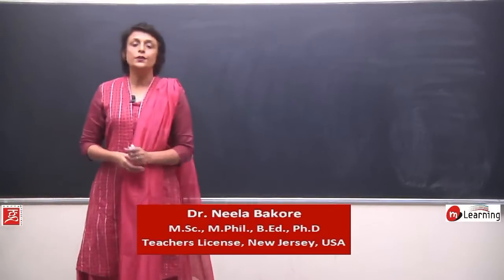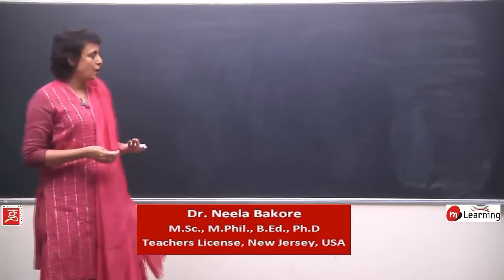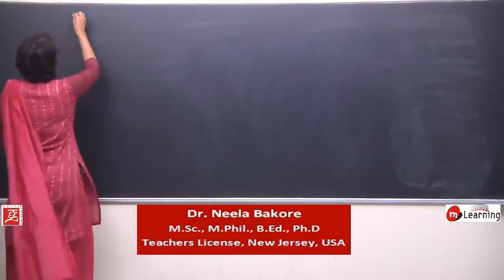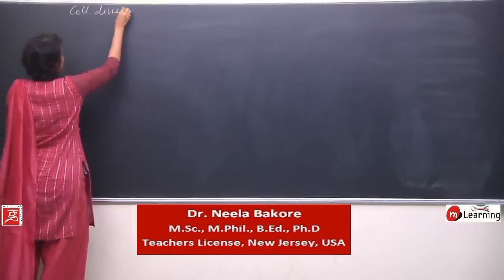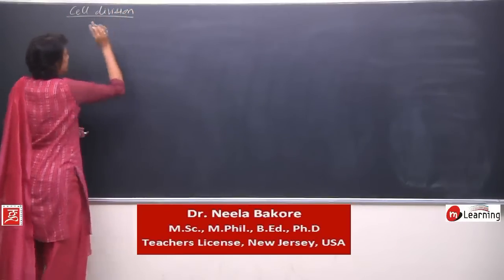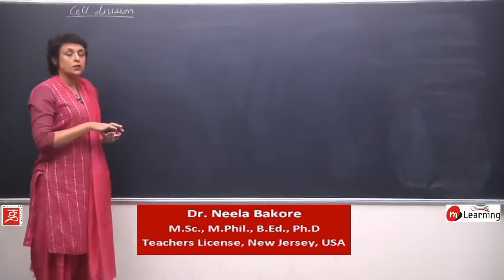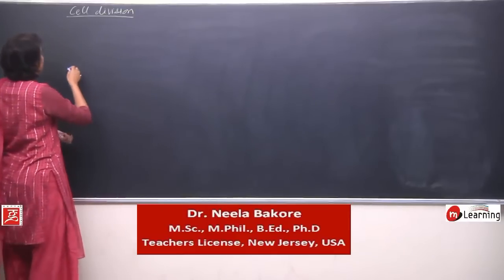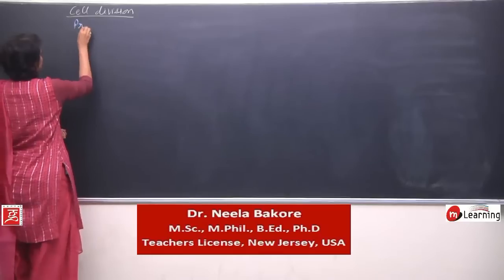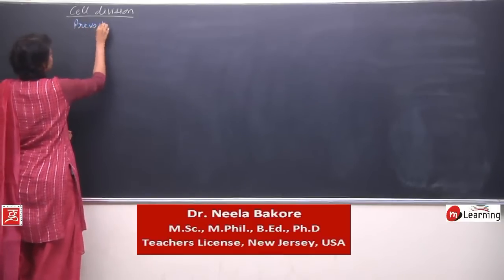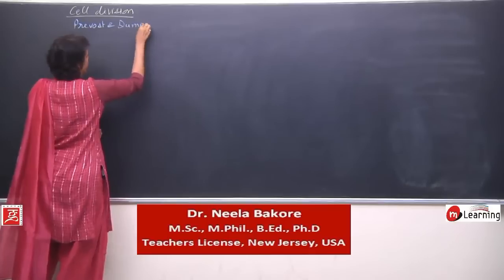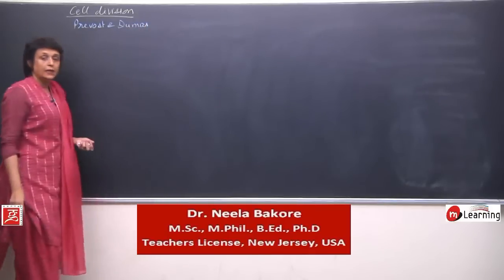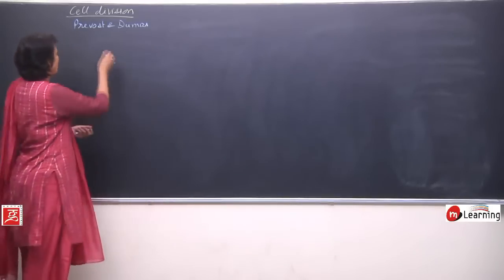Let us talk about the different types of cell divisions now. Cell division was first described by two scientists, Prevost and Dumas, in the zygote of frog.